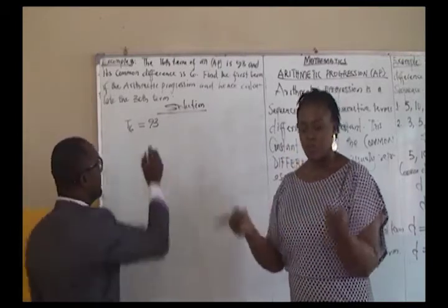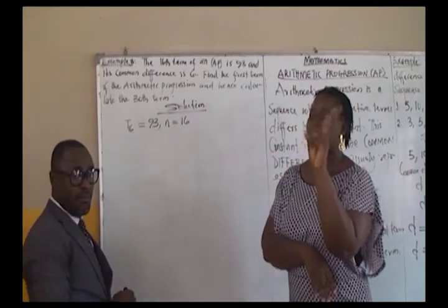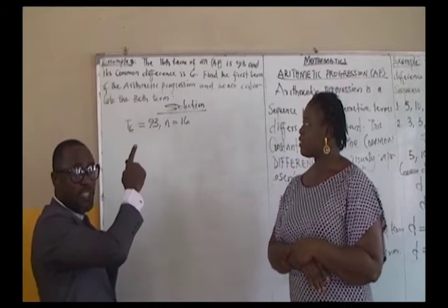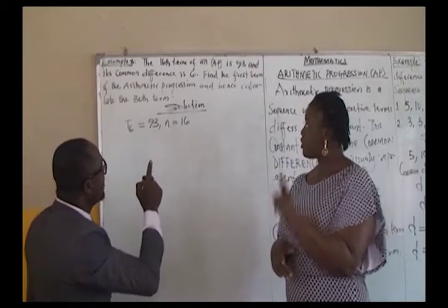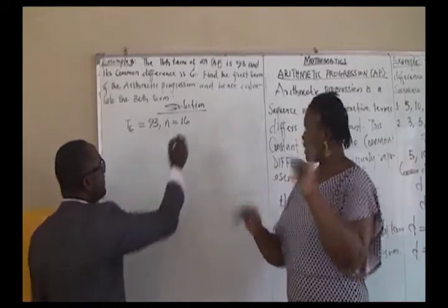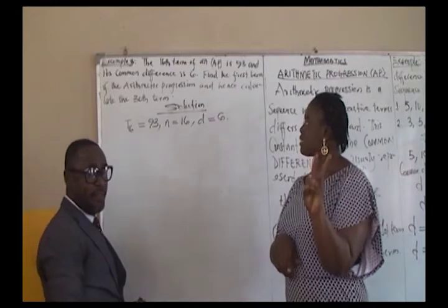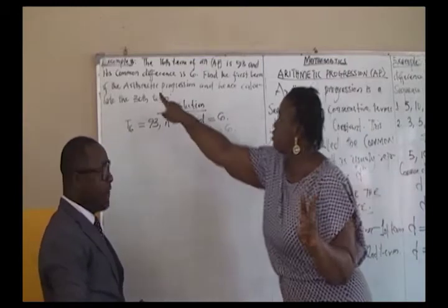Therefore n is equal to what? 16. You can find that in the question. The common difference was also given. D equals 6. Are we following?